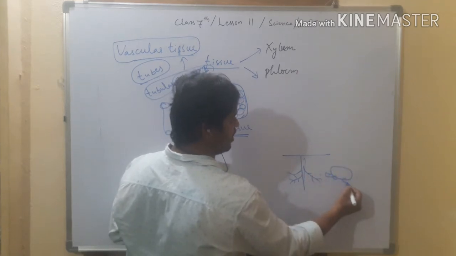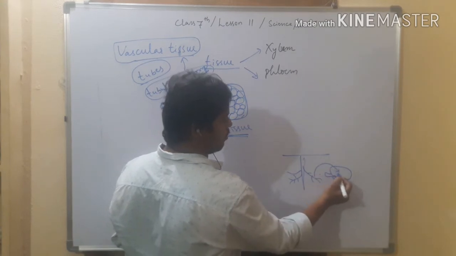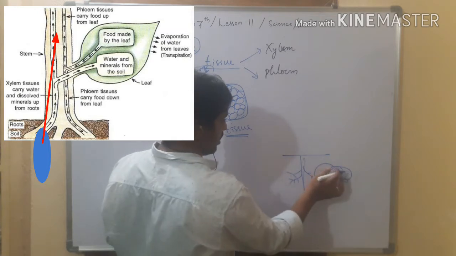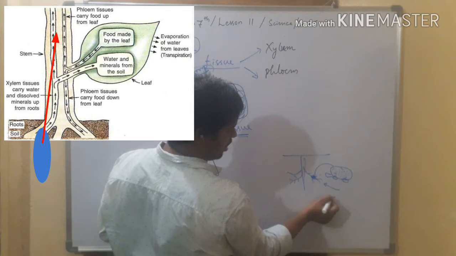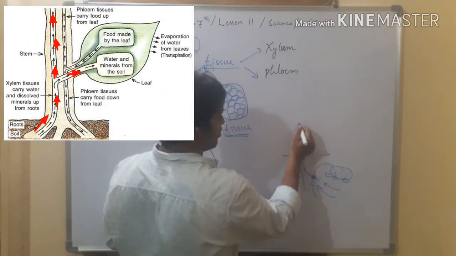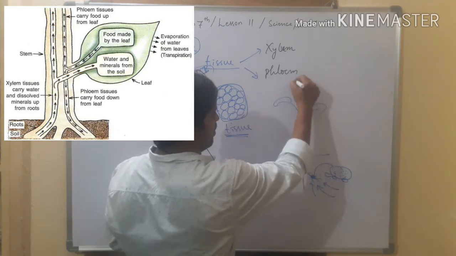The driver is ready with a tank, and what he does, he fills the water in the tank. Now he is taking it, means he is inside. Here it is. From the soil he filled his tank and is transporting the water to the upper part of the plant, that is the shoot, branches, leaf, flower, whatever it is.